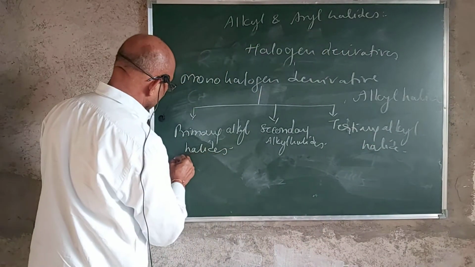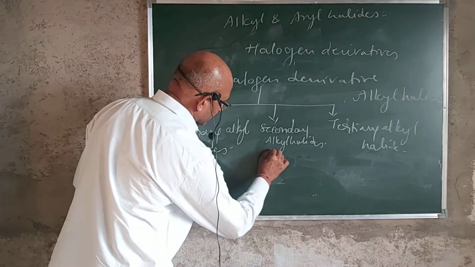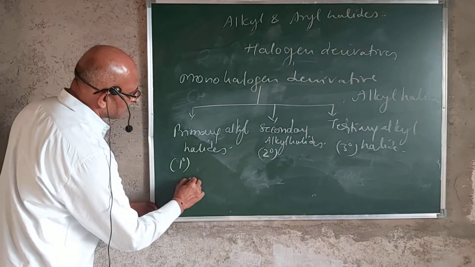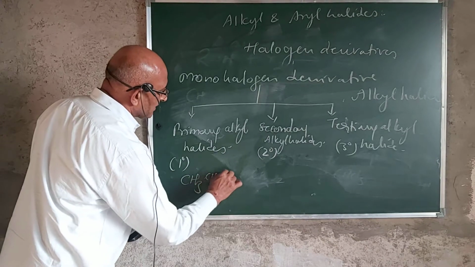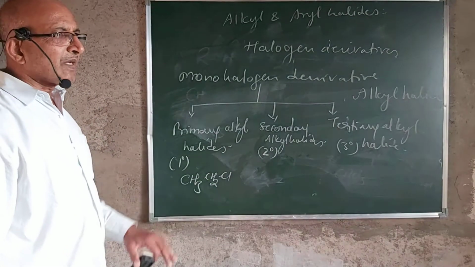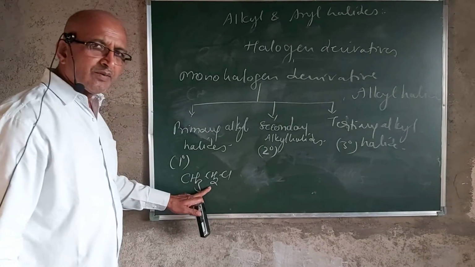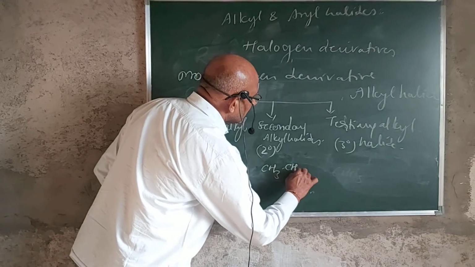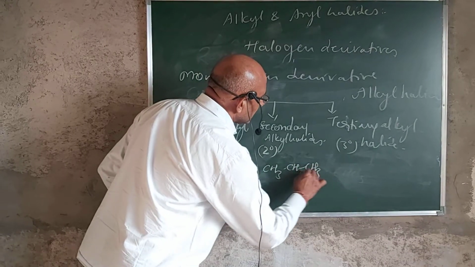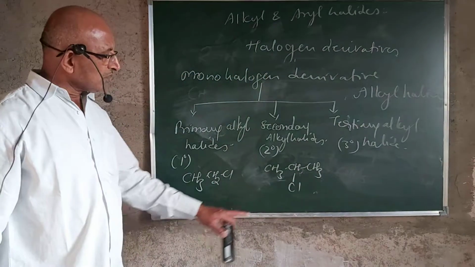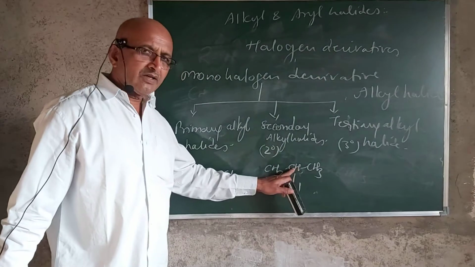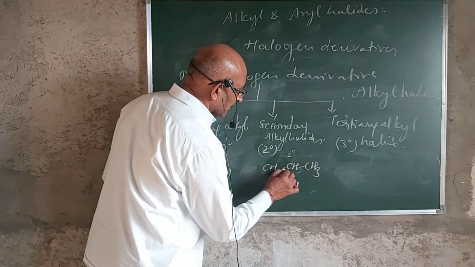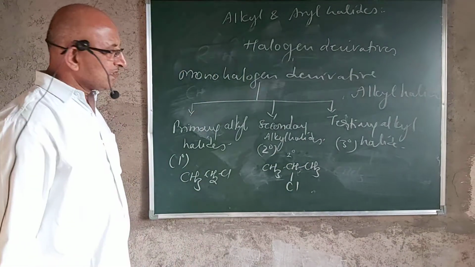And these are designated as primary, secondary, and here it's tertiary. The examples for this: CH3CH2Cl, ethyl chloride, is a primary alkyl halide, because this halogen atom is attached to a carbon which is primary in nature. But in this molecule, it is attached to the carbon atom which is flanked by two carbons, so this is the secondary carbon, and so the type of alkyl halide is termed as a secondary alkyl halide.